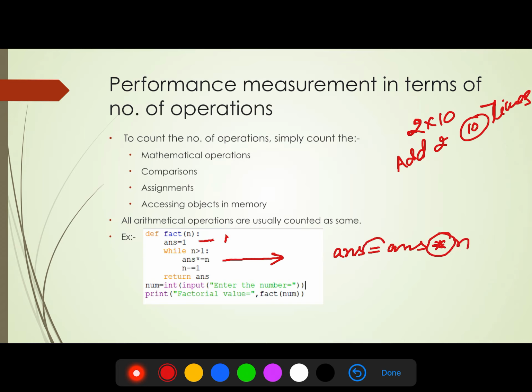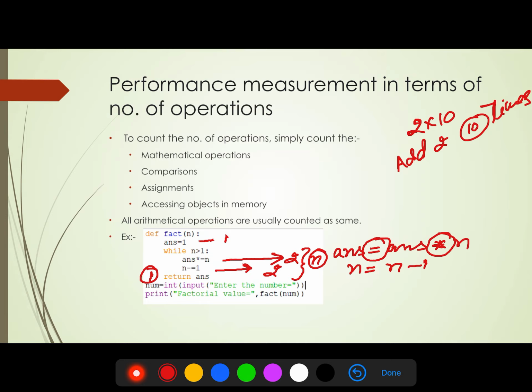First operation is multiplication and the second operation is assignment. Again 2, and in this one n minus equals to 1 means n equals to n minus 1. So again there are two operations, and return answer will work as one operation, and these two operations will run n times. I think it is very clear to all of you.